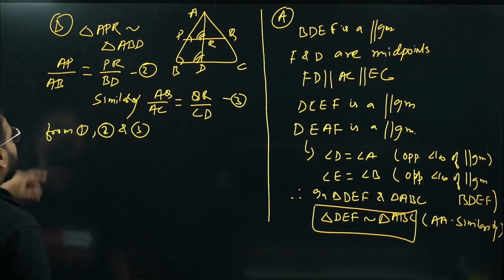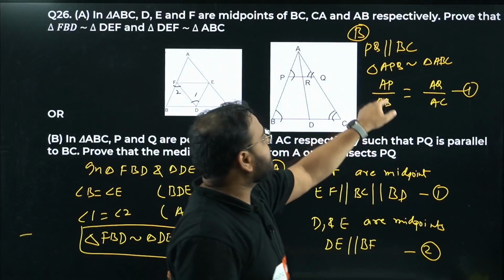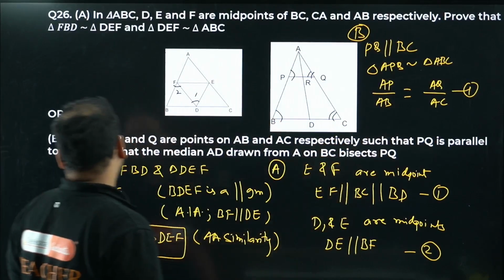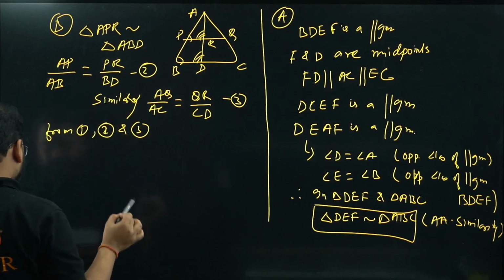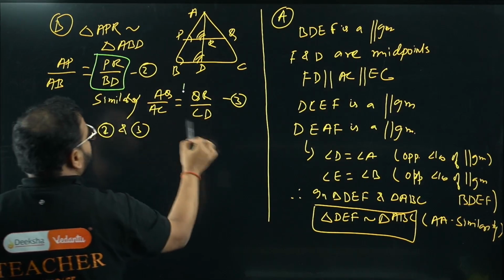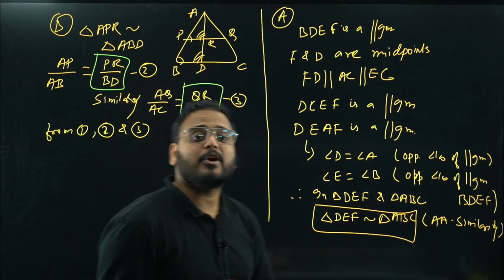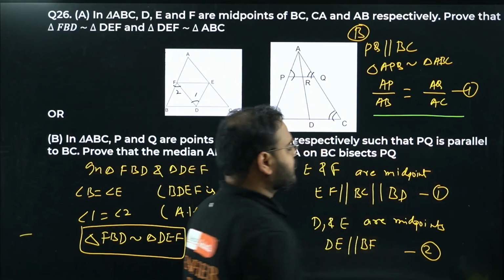Have a look. AP, AB and AQ, AC are already equal. It means the RHS has to be equal. Yes or no? From equation 1, 2, and 3, where is equation 1, sir? Over here. This equation 1, not this one.